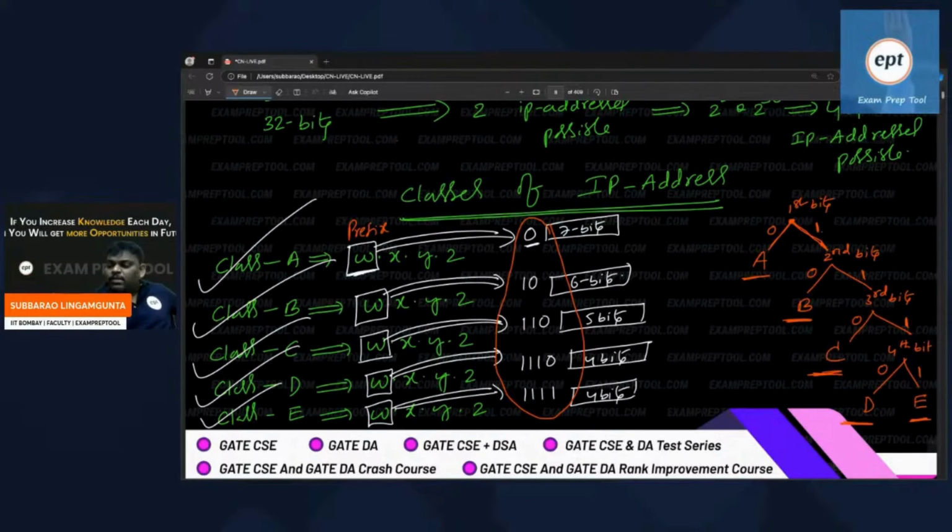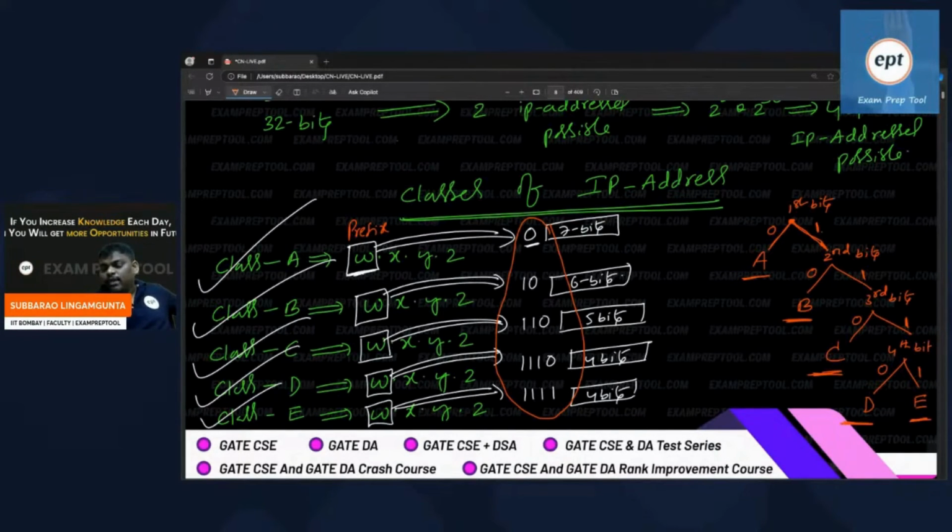Those many IP addresses I cannot make as one group. It is very difficult to manage 4G IP addresses. Let's divide them into different classes: class A, class B, class C, class D, class E. How to identify which class? By seeing the prefix. Prefix means the first octet, first few bits.